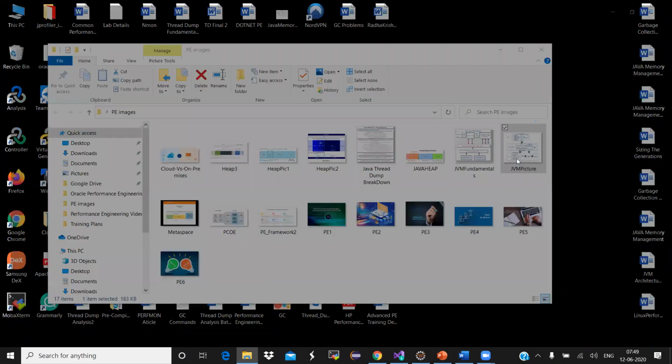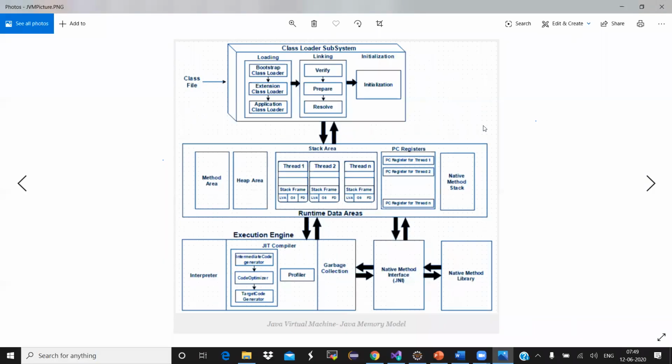Okay, if you take the JVM picture, if you look at this diagram, everyone is now worried about what is heap area. Okay, what are the heap bottlenecks that I see? What is garbage collection? What are GC logs? So before you go ahead and understand this, we are explaining all the JVM internals, the different types of JVMs. So how the bytecode is executed in this runtime engine by using the class loader subsystem. We'll talk about all the memory areas that we have in the runtime data areas, especially the heap, the different areas in heap. Okay, so in the execution engine, you will have multiple performance bottlenecks.